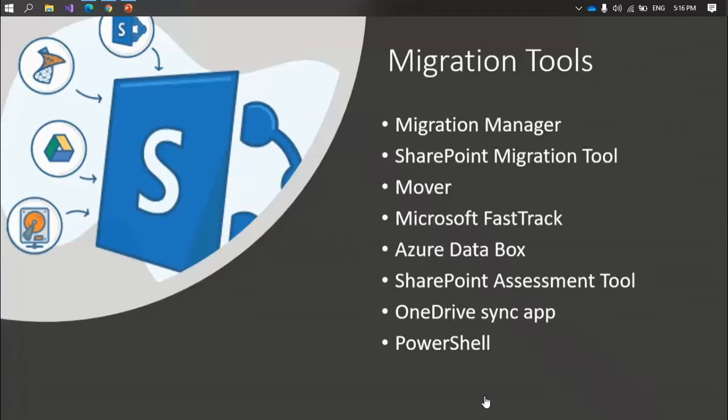Like if you have terabytes of data, then you can actually transfer it into the Azure component. From there you can shift it to SharePoint. And similarly, you have SharePoint assessment tools that will assess your SharePoint servers to know what issues or problems you have prior to migration. Then you can use the OneDrive sync option, or there is also PowerShell. With PowerShell, you can also migrate the data.